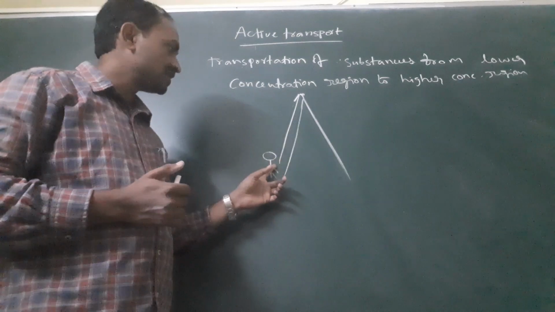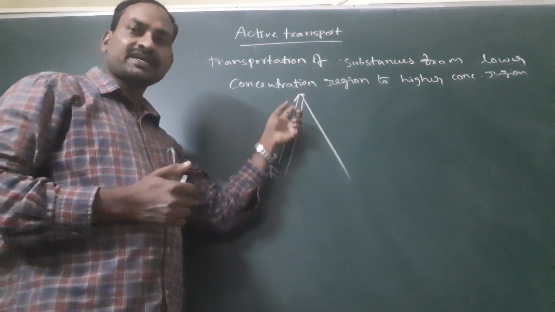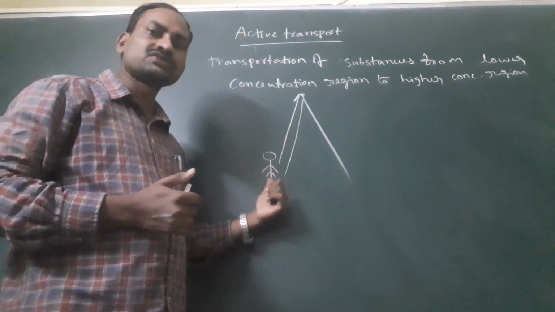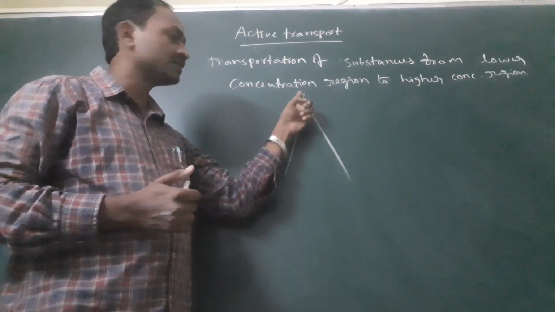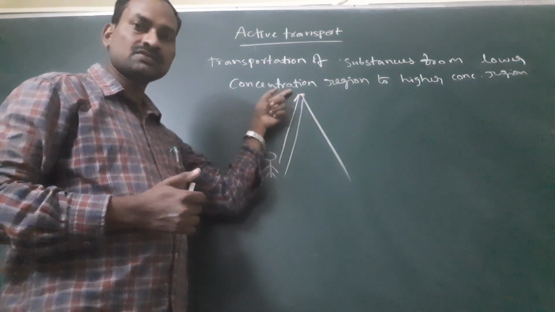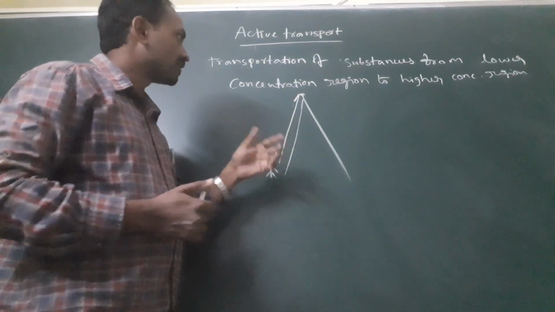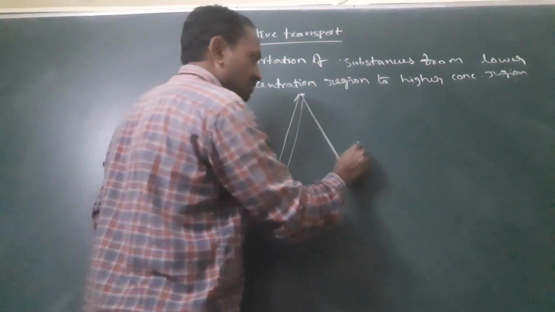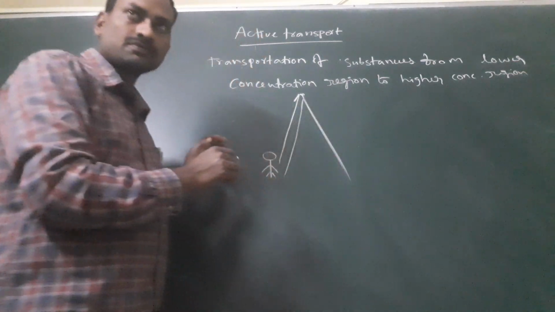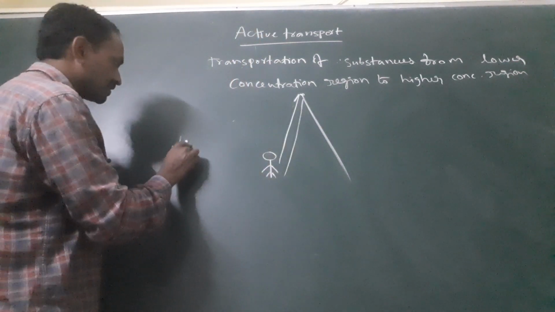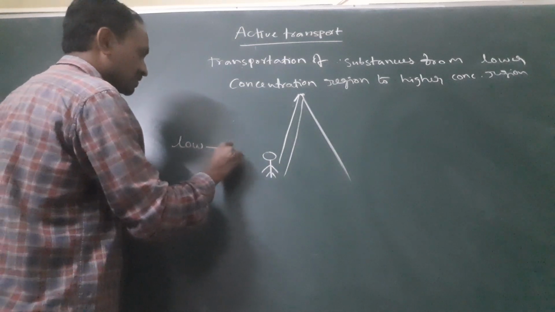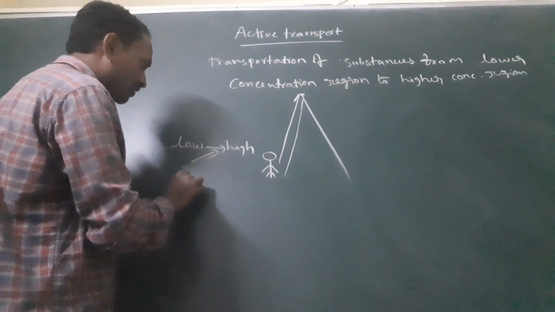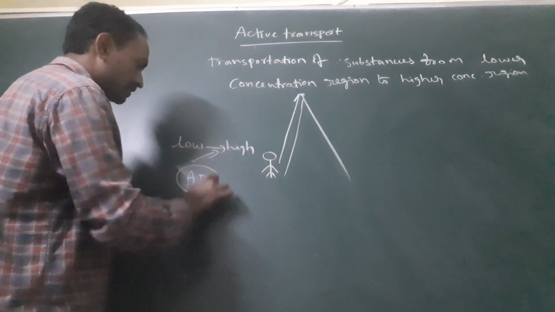Because this is very high compared to your place, so you need to input some energy to reach this place. Like this, the transportation of any molecule from lower concentration region to higher concentration region requires energy in the form of ATP.